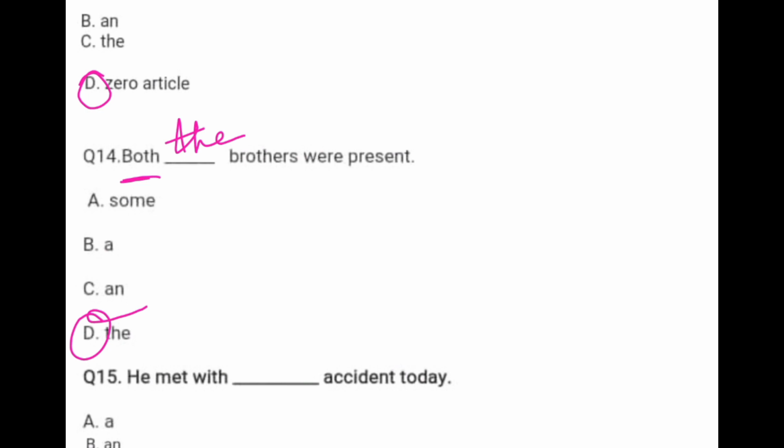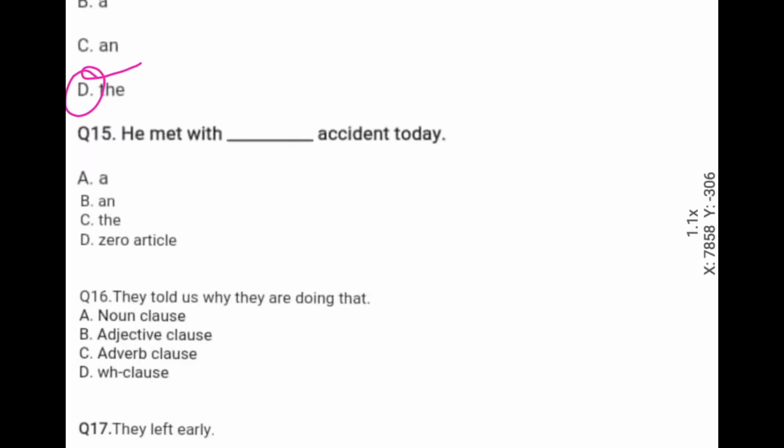Okay, students. Now come to the next question. Question number 15. He met with dash accident today. The word accident starts with the vowel A, and it gives you the sound of A. So with a vowel sound, you have to put here an article. So your right option is B.